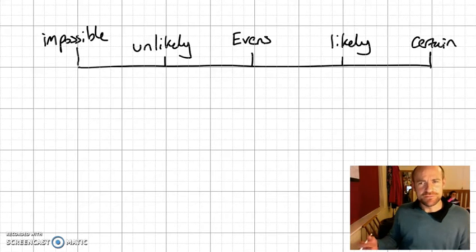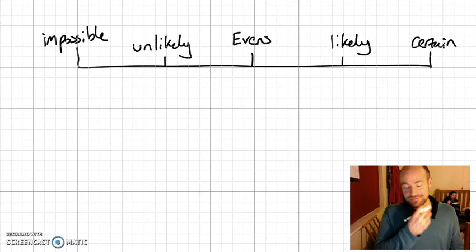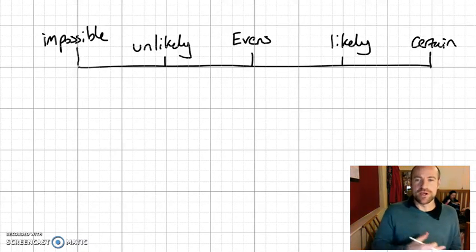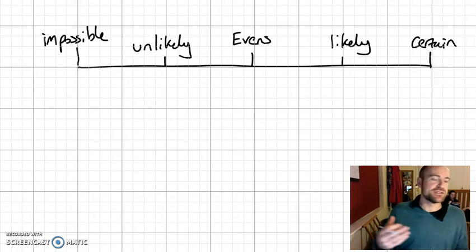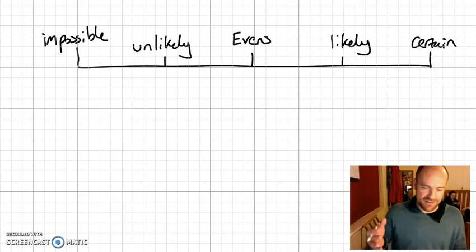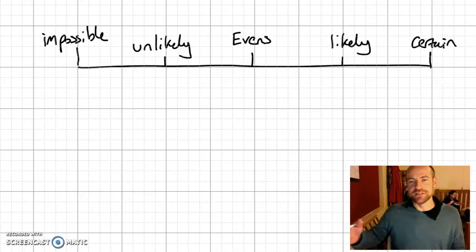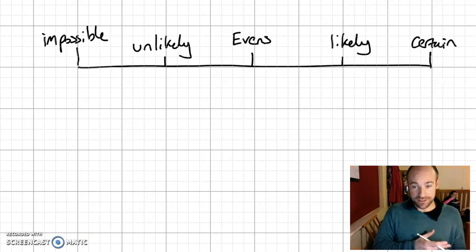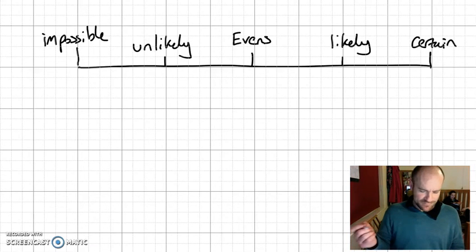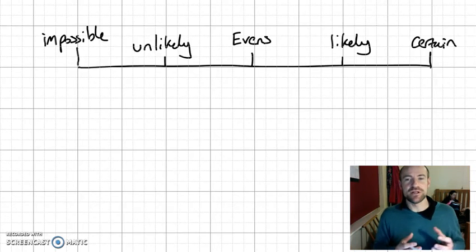Something that's certain is an event that is always going to happen. So, for example, it's certain that Wednesday follows Tuesday. Every day after Tuesday is Wednesday. It always has been since we created the calendar, and it always will be moving forward. So in between these two, impossible and certain, we have a variety of different chances or likelihoods.